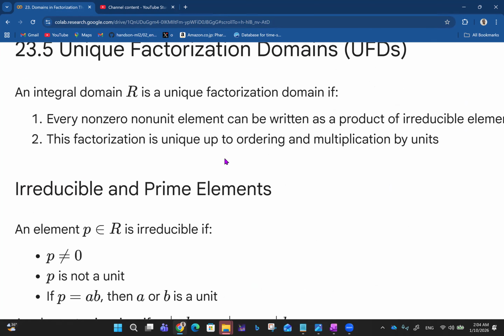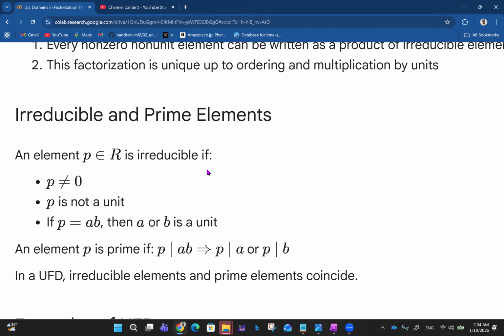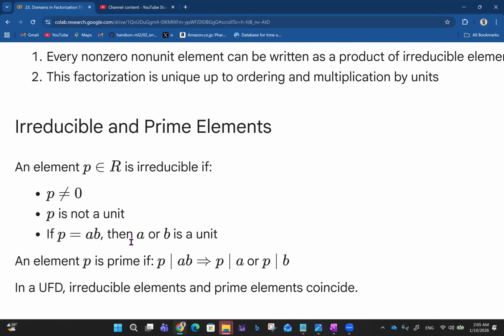Irreducible and prime elements now, based on what we have said about unique factorization domains. So an element p belonging to R is irreducible if p is not equal to 0, then p is not a unit, then if p is equal to ab, then a or b will have to be a unit. In essence, an element p is prime if p divides ab implies that p divides a or p divides b. So in a UFD, that's in a unique factorization domain, irreducible elements and prime elements actually coincide.